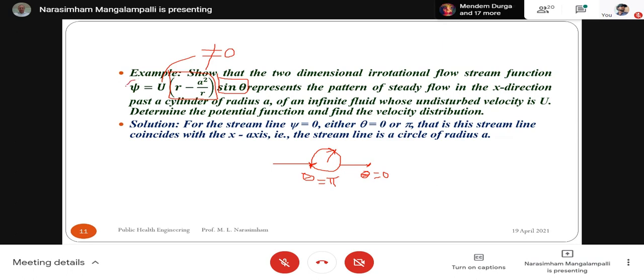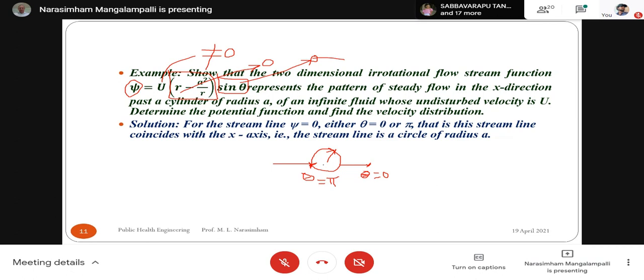So psi will be 0 either when this is 0 or this is 0. So for any r, when theta is equal to 0 or theta is equal to pi, psi is 0.